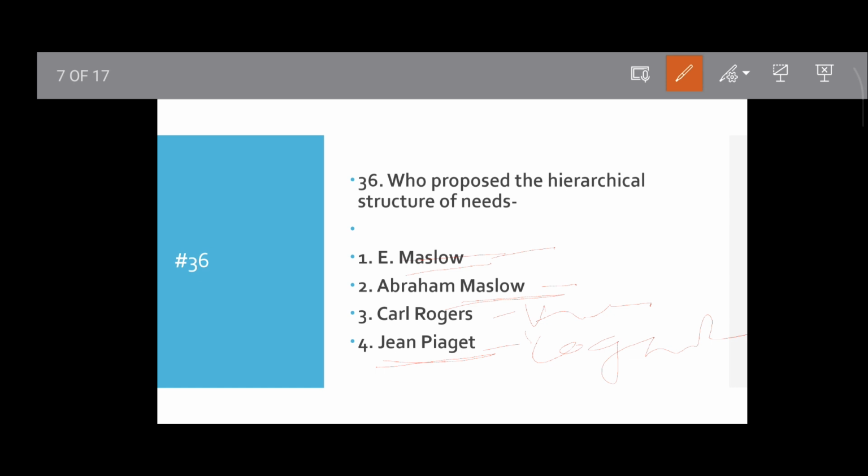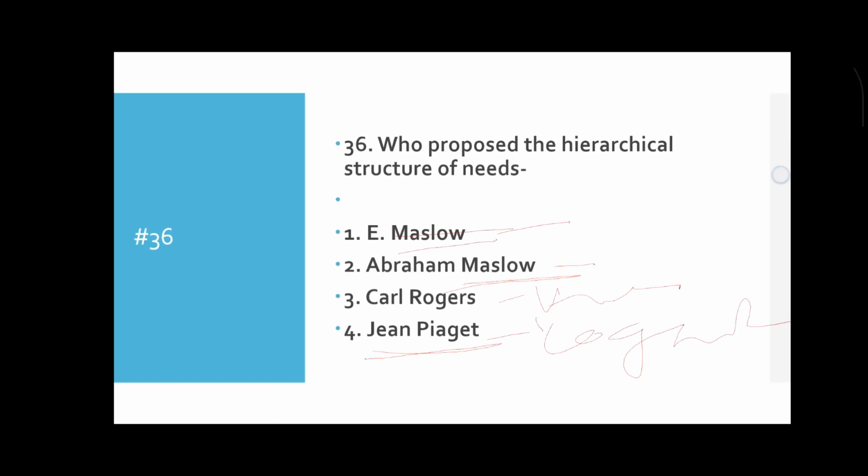It is one of the motivation theories. What is the hierarchy? First one is physiological, then safety, then love and belongingness, then esteem, then self-actualization. Self-actualization is the highest need, and the simplest or lowest need is physiological needs. So motivation moves from lower needs to higher needs. Okay, then move to the next question.